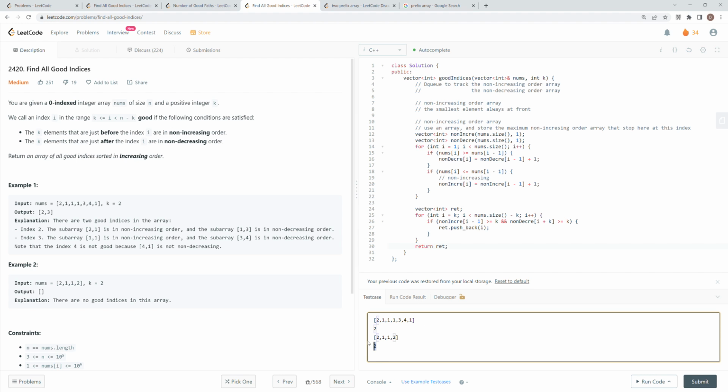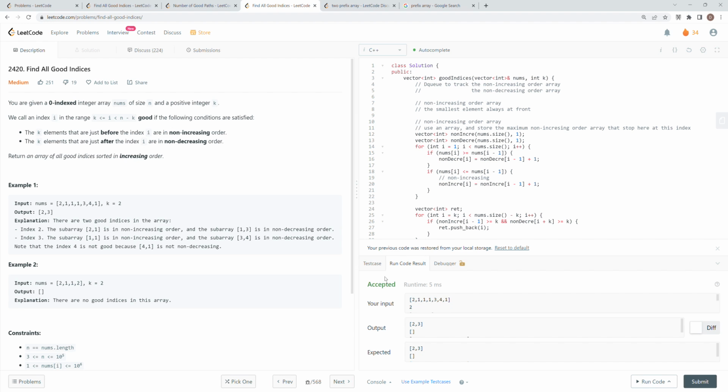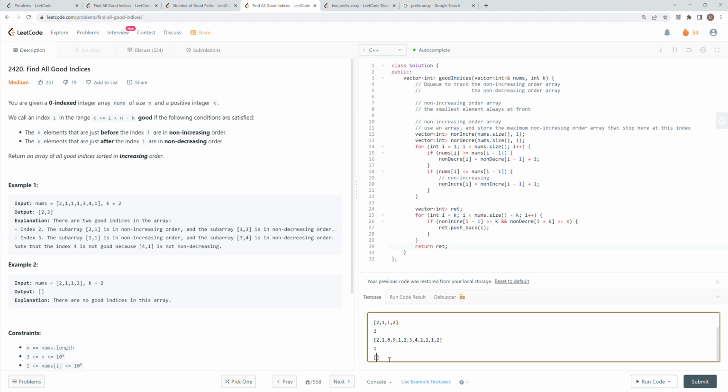Cool, and let me try some different ideas. 8, 9, 1, 2, 3, 4, 5. I don't know, just some random numbers, doesn't matter. Great, it's working. Let's try 1. Great. Actually, some hacks that I encountered yesterday.